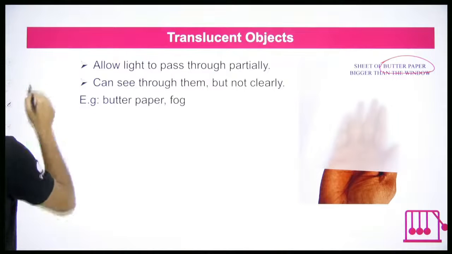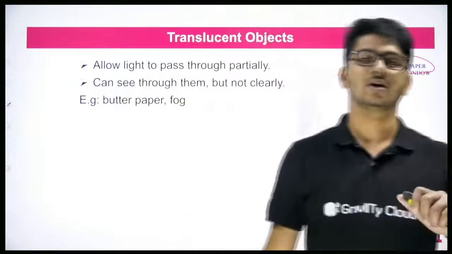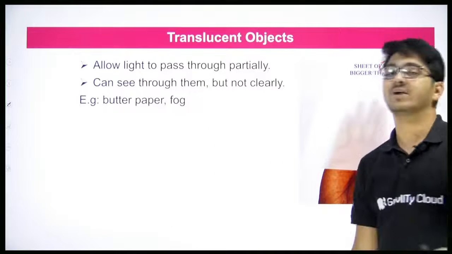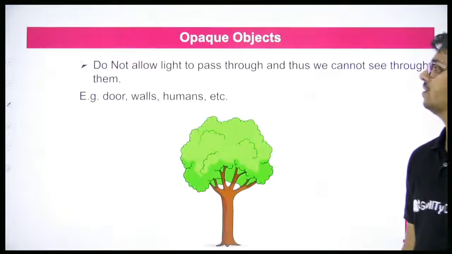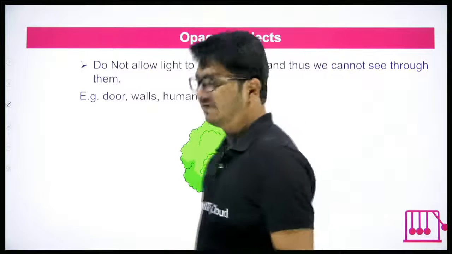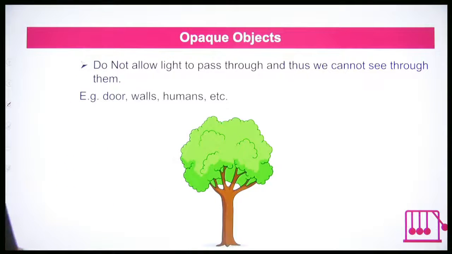Understood? Remember the examples. For each and every type of object, it is important that you should be able to give a few examples. Okay? Then we understood transparent, we understood translucent. Now comes opaque objects. What are they?